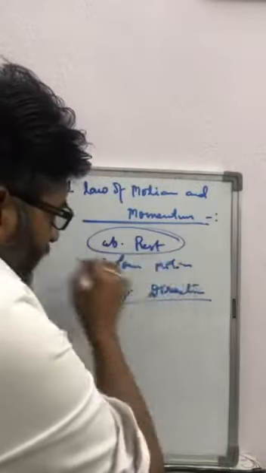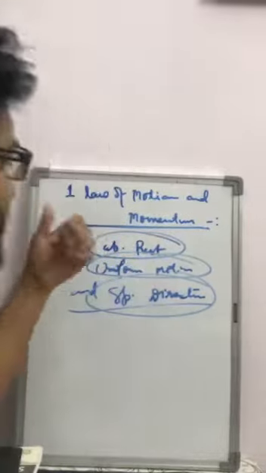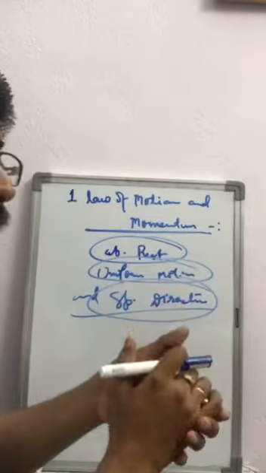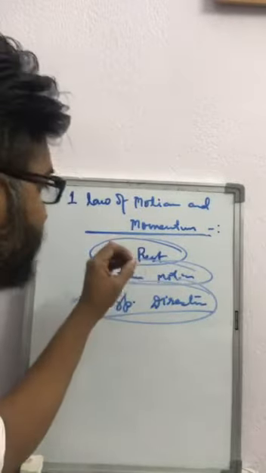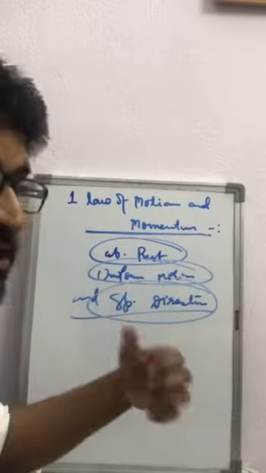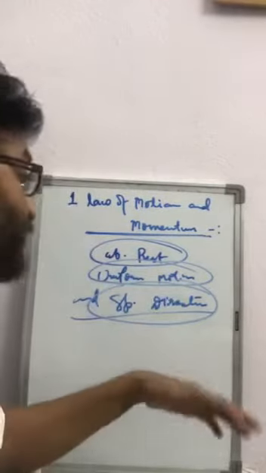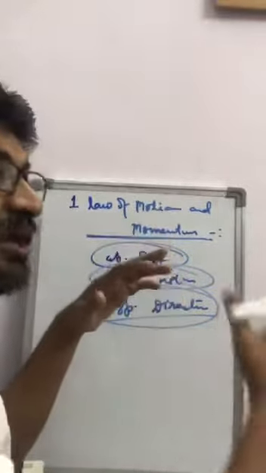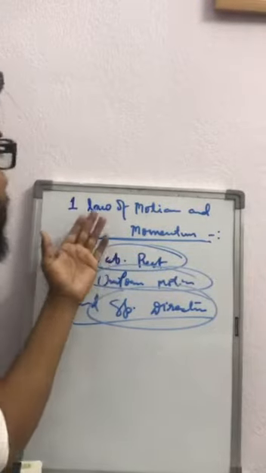That means we can say a body will maintain all these states, the state of absolute rest, uniform motion, and specific direction, unless an external agency is applied on it. If that external agency, which is able to change their inertial property, is applied on that body, then they change their inertial state. And Newton formally gave his first law of motion.